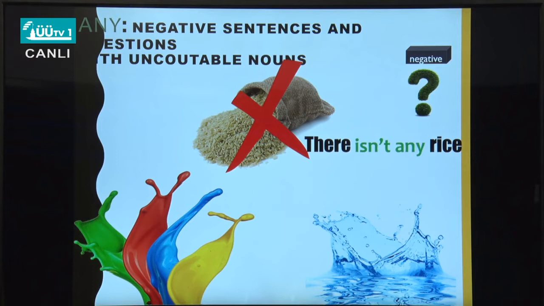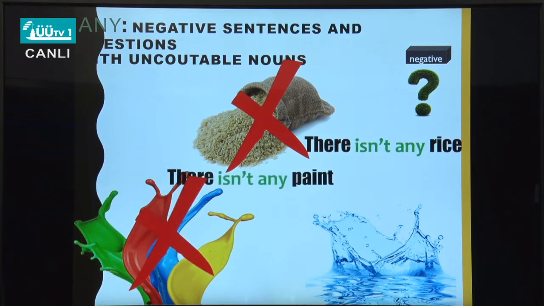When you have an uncountable noun, you use there isn't any rice in a negative sentence. Next, there isn't any paint. Again, we have an uncountable noun and the sentence is negative. You can't use some, you have to use any. What about the question?